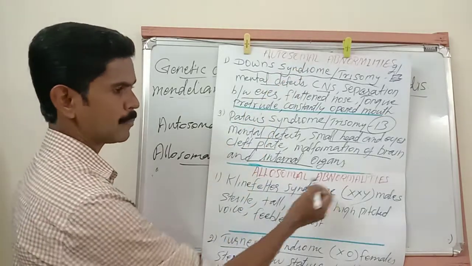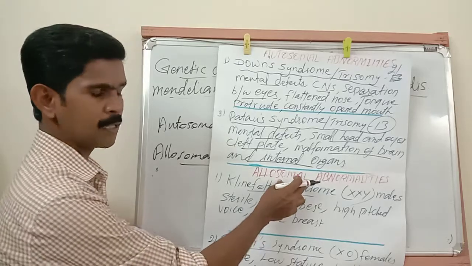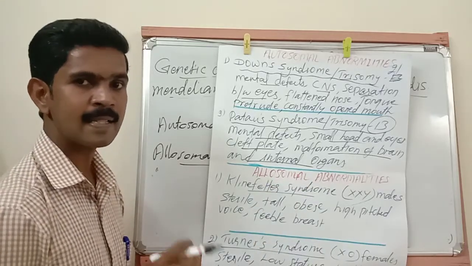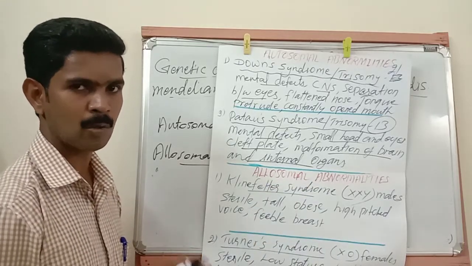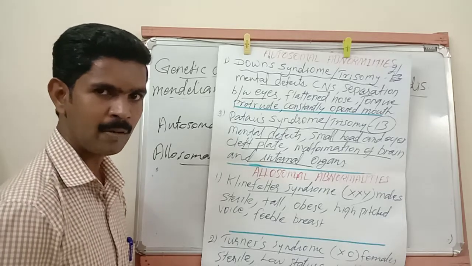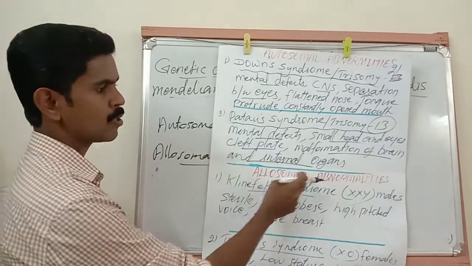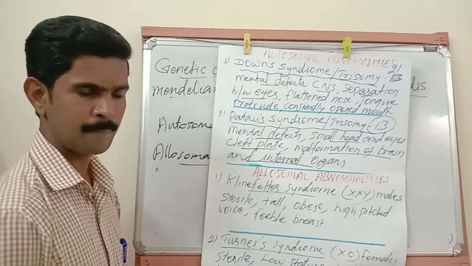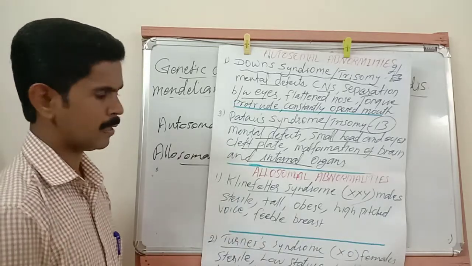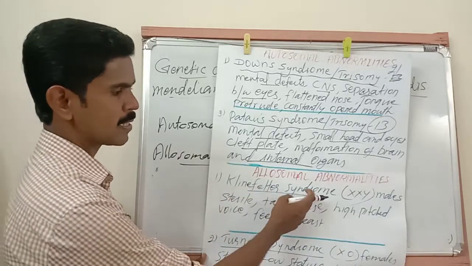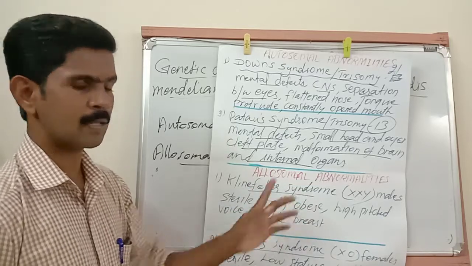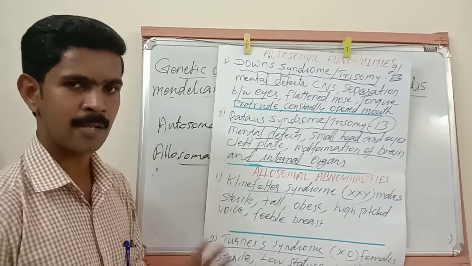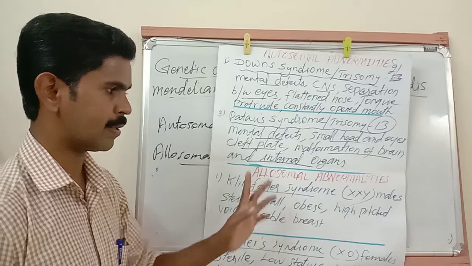Then allosomal abnormalities. Allosomal abnormalities means changes in the structure or number of sex chromosomes. Changes in the structure or number of sex chromosomes are called allosomal abnormalities or allosomal disorders. Here also 2 examples I have written. The first example is Klinefelter syndrome. Klinefelter syndrome affects only males. Only males are affected by this syndrome.